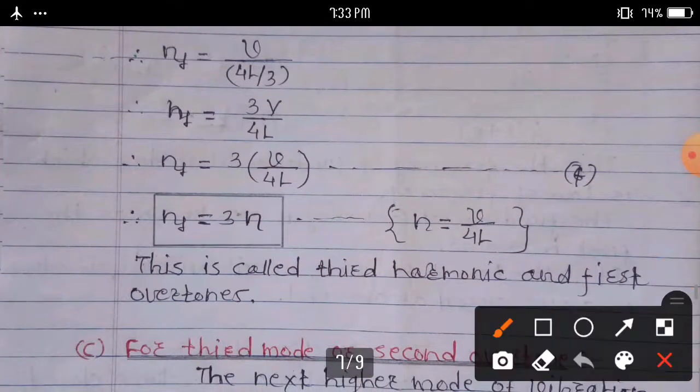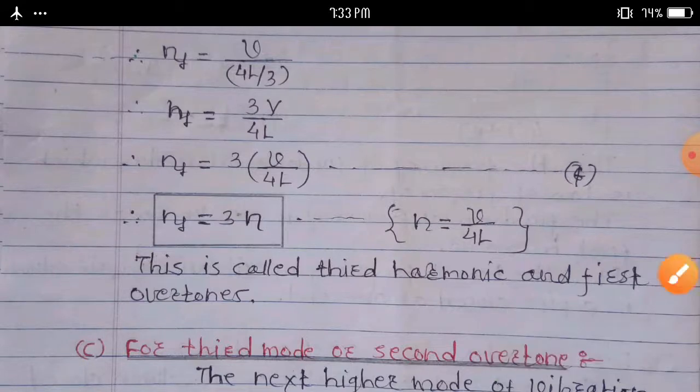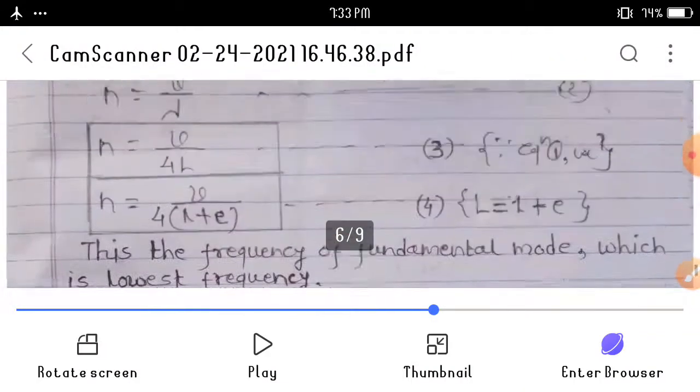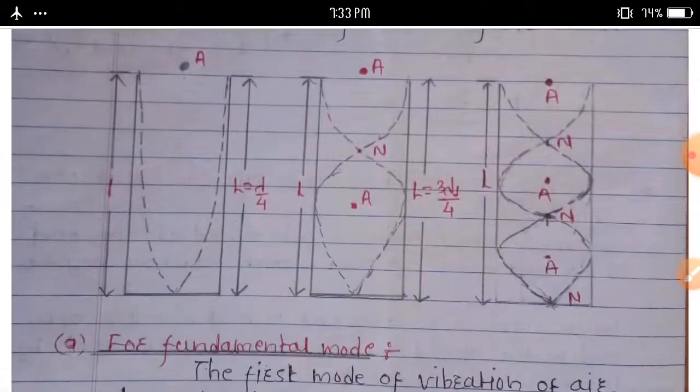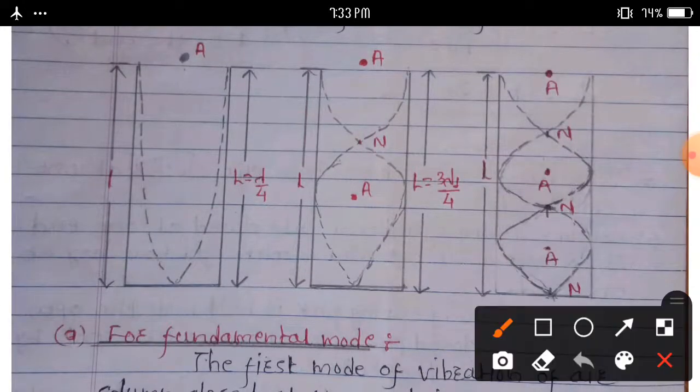Next one, for the third mode or second overtone. The next higher mode of vibration of an air column closed at one end is shown in the above figure. Third mode. Consider this diagram.